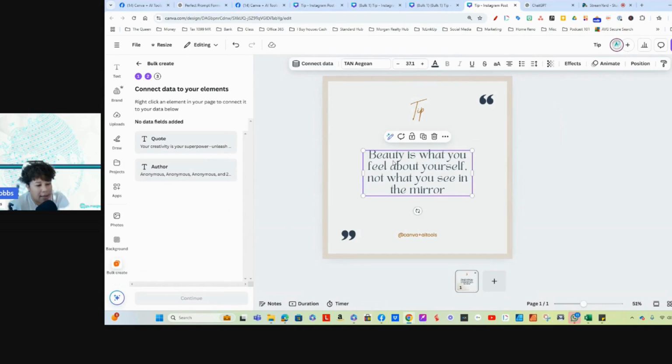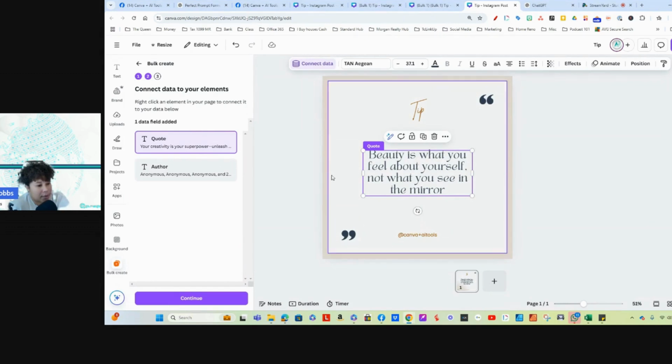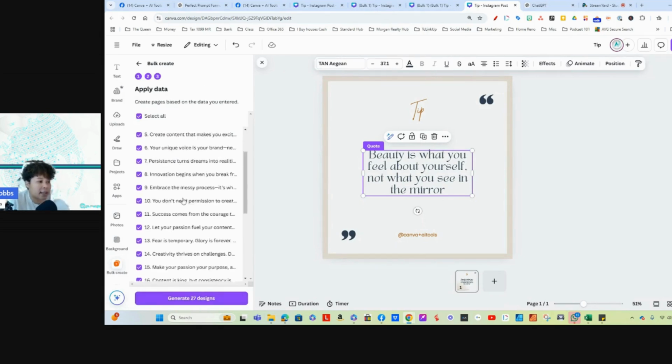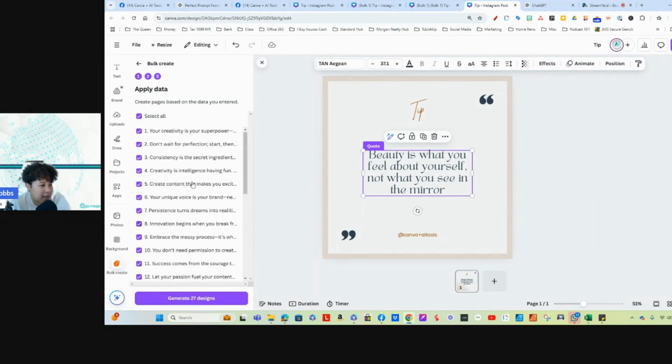And so highlight what you would like to connect. So because we want to connect quote, we're going to go up to connect data, okay? And we're going to do quote. So there we have quote, and then we're going to hit continue. And now it pulled in all 27 items that's on the list, okay? So then from there, you're going to do generate 27 designs, and you're going to wait.